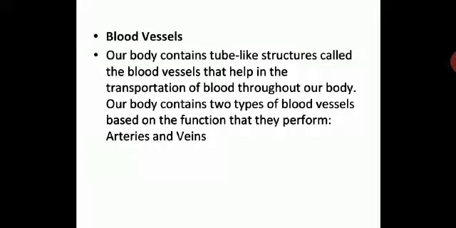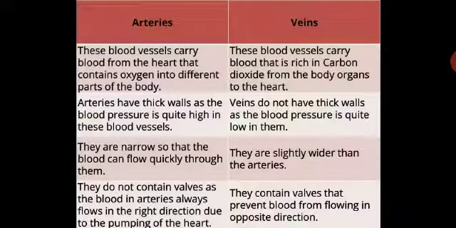Let us see arteries and veins. Here you have points of differentiation between them. There are distinct points of difference between them. You have to make columns and write arteries and veins. You are going to have a comparative study about arteries and veins. Arteries: these blood vessels carry blood from the heart that contains oxygen into different parts of the body.